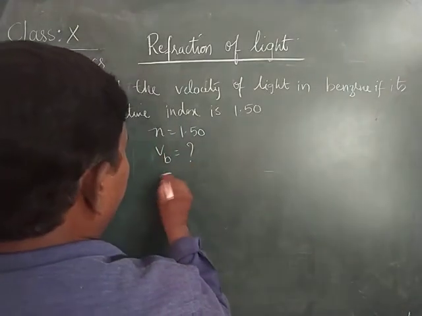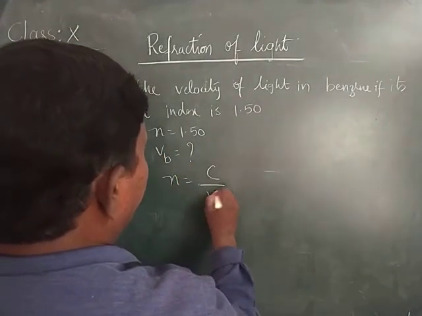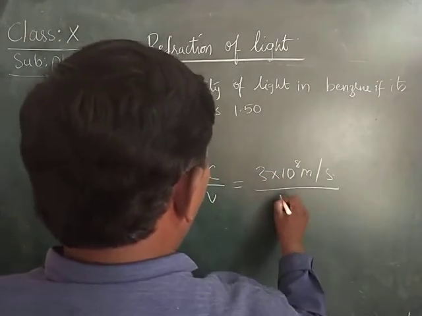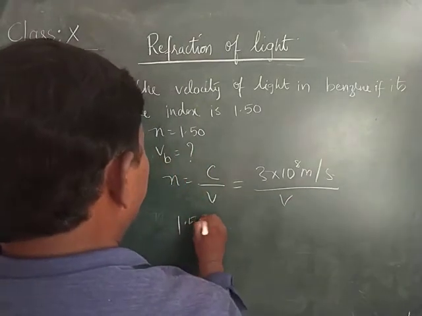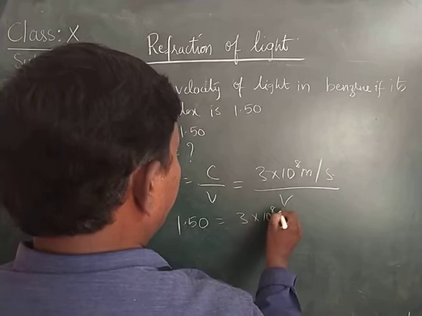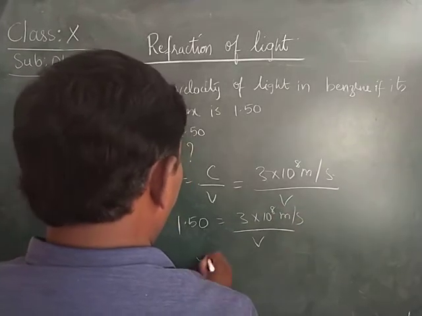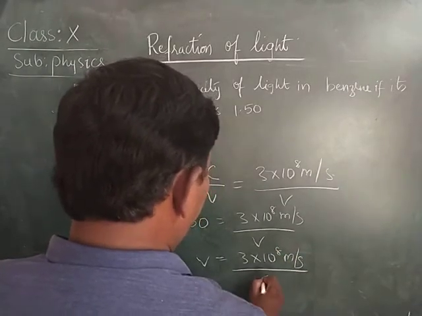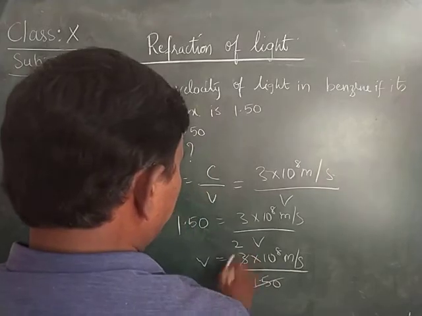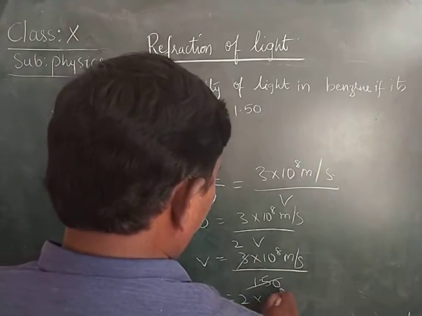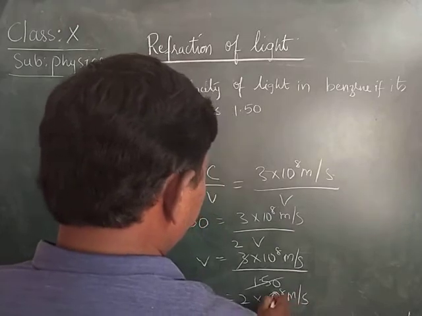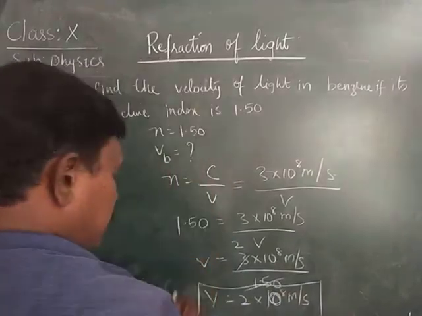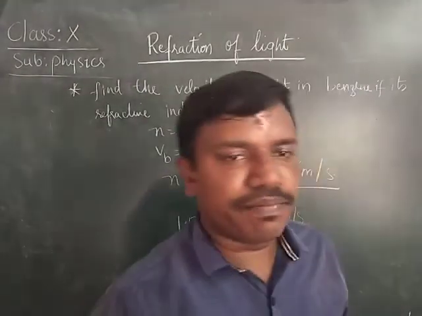Therefore here n is equal to c by v. c is 3 into 10 to the power of 8 meter per second. Here n is 1.50, which is equal to 3 into 10 to the power of 8 meter per second by v. Here v is equal to 3 into 10 to the power of 8 meter per second by 1.50. 1.50, twos are, therefore 2 into 10 to the power of 8 meter per second is the velocity of light in benzene.